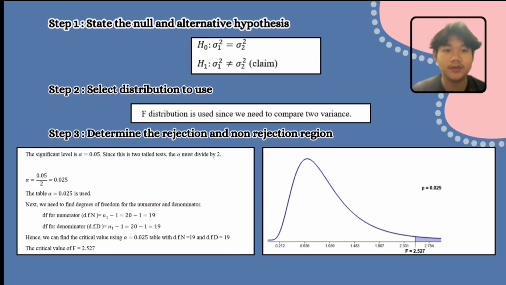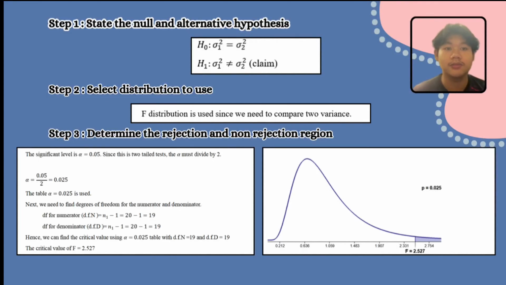We are going to state the hypothesis. For the null hypothesis, we state that the variance for the photography is equal to the variance for the outfit, while for the alternative hypothesis we state that the variance of the photography is not equal to the variance of the outfit. For the second step, we are going to determine the distribution. So we are going to use the F distribution since we need to compare two variances.